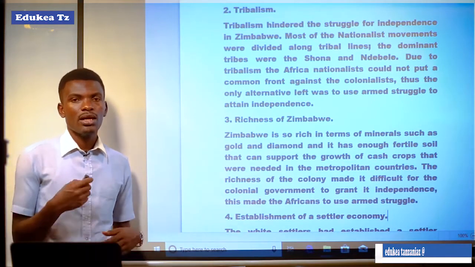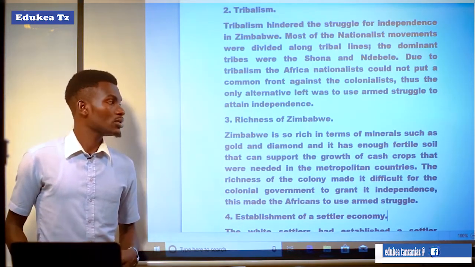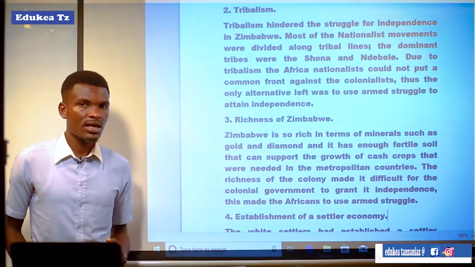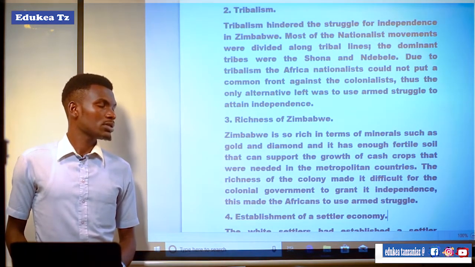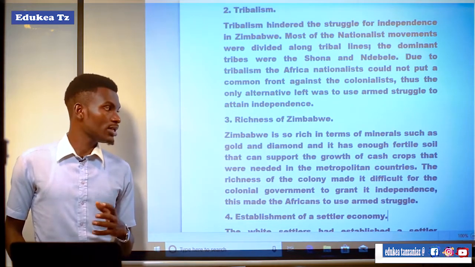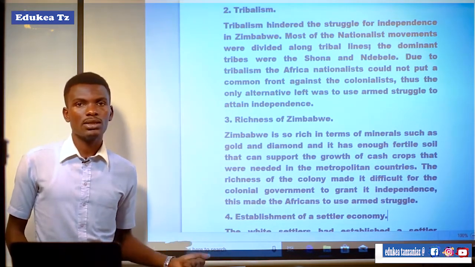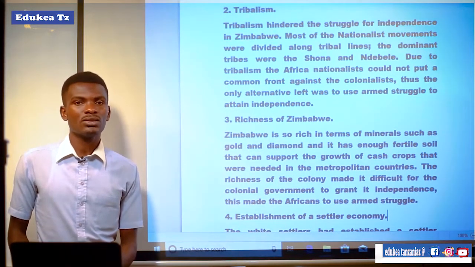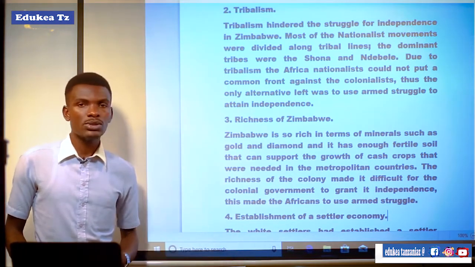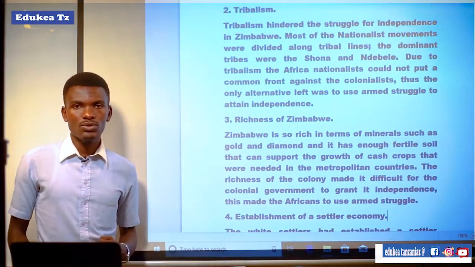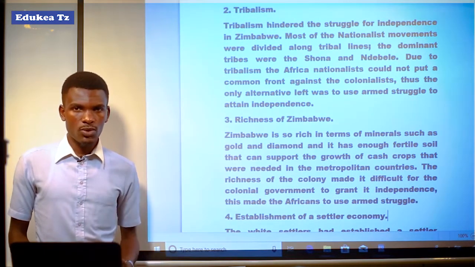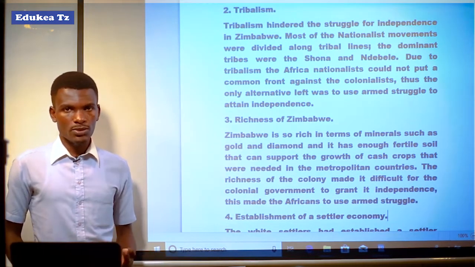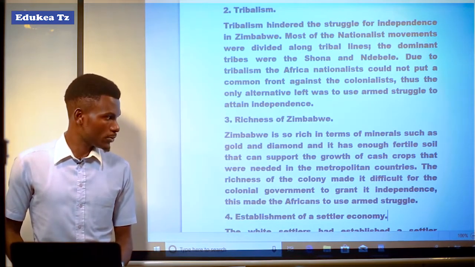It means that Zimbabwe being rich made the British government, or British colonialists, not ready to grant independence to the majority of Zimbabwe, because there were plenty of minerals and fertile land which could support the production of cash crops which were highly needed in the metropolitan countries in Europe.